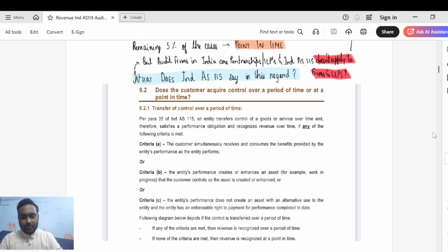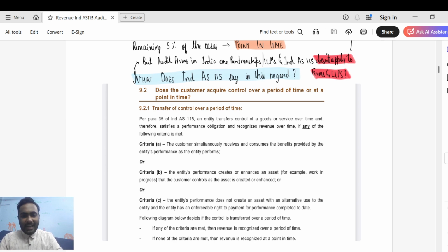So first one, the entity's performance does not create an asset with alternative use to the entity. So what they are trying to say is, let's say you are a seller entity and you are creating an asset for a particular entity, and let us say that asset has alternative use. Let's say you're not able to use it with regard to customer A, but you, the seller entity, are able to use that asset for customer B, then the asset is said to have alternate use. Does that apply to audit? No, guys. In audit, we are not creating an asset. We are merely providing audit services, which does not involve any creation of asset. So the first sub-criteria is satisfied because the asset does not have any alternative use, because an asset is not even created in the first place. I hope that is very clear.